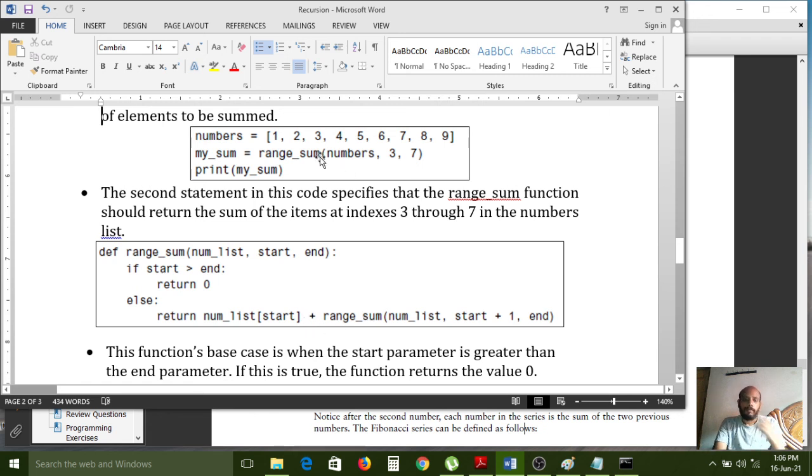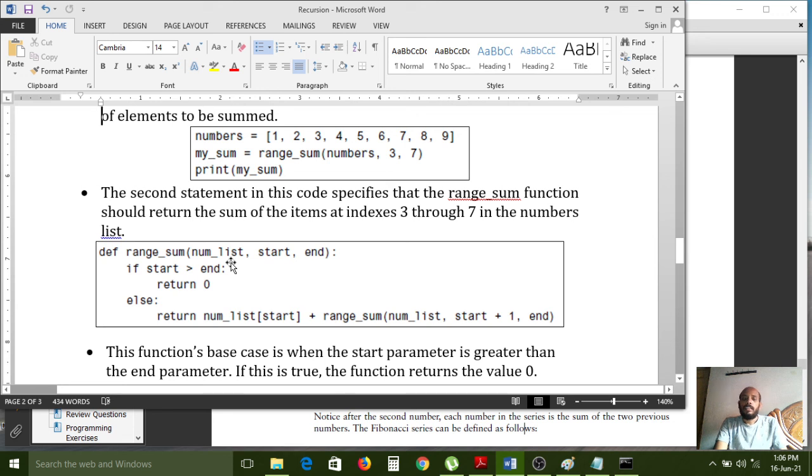So here the entire nums list is transferred, and start plus 1: start value is 4 here, 4 plus 1 is 5. 5 is the start index and it is transferred here. Start value becomes 5 and end value is the same, 7, because we don't have any extra function here.